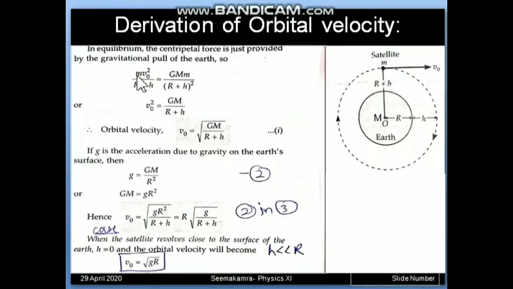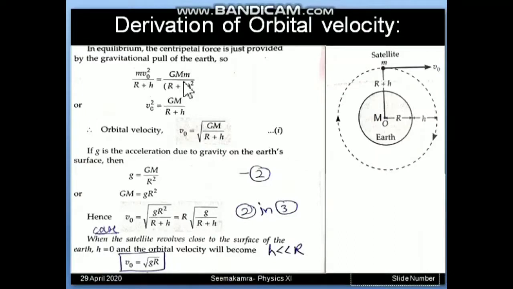So small m is the satellite, VO square is orbital velocity square, divided by the radius of the circle. The radius of this circle is R plus h. So this is the centripetal force experienced by the satellite.